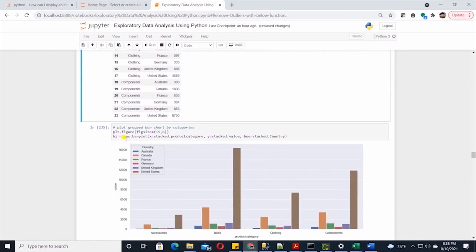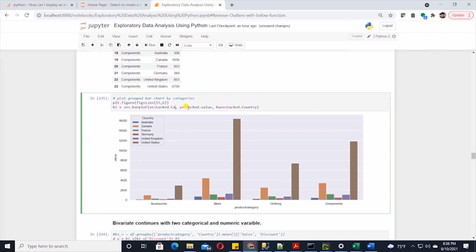Let's go ahead and plot the stacked variable by using the seaborn bar plot. I'll set the X to category and Y to value, and hue will be our country. This is our grouped bar chart by categories. This is a better way to compare how categories stack up across countries. Here it is easy to compare how each category is performing as it has its own individual chart. The data still presents the same picture as US makes up the huge portion of the sales. Also, it gives us an idea where we can improve on our sales operation.